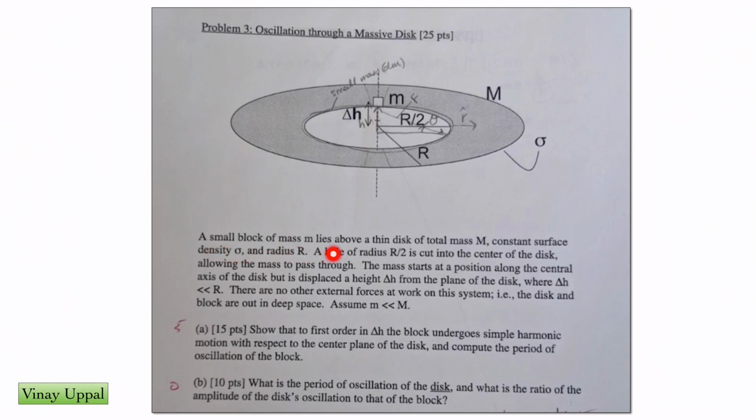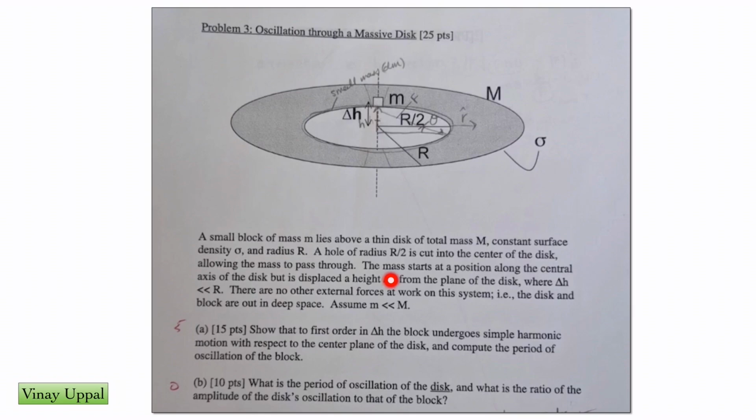A small block of mass m lies above a thin disk of total mass capital M, constant surface density sigma, and radius R. A hole of radius R by 2 is cut into the center of the disk, allowing the mass to pass through. So here I have the small mass m, and I have a disk of mass capital M. It's not actually very clear if the mass, total mass capital M, refers to the entire disk before cutting the hole or after cutting the hole. So anyway, we'll try and give the answer in terms of the surface density, so we can avoid the mass capital M.